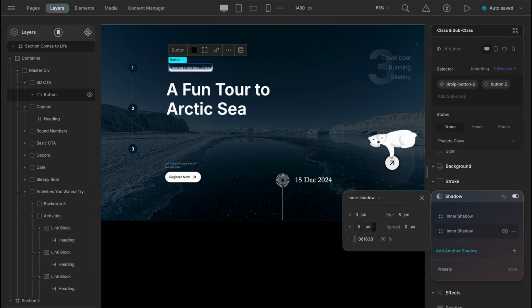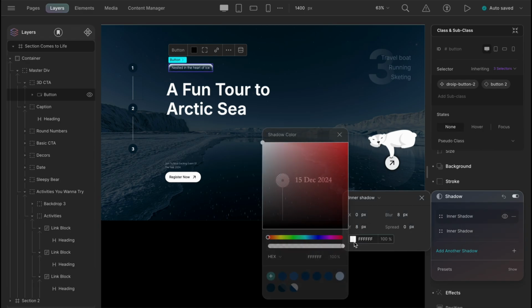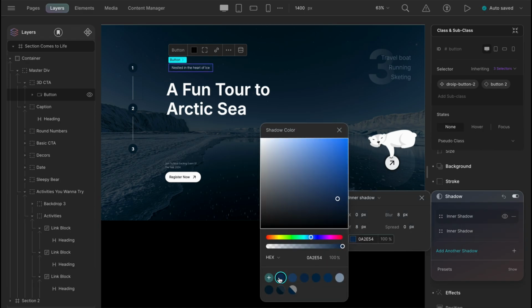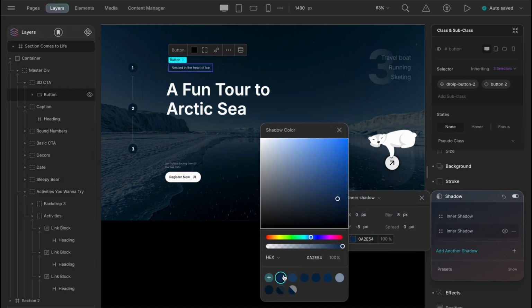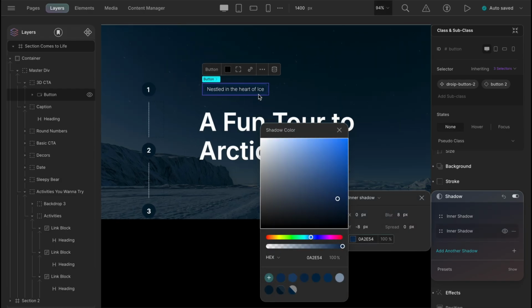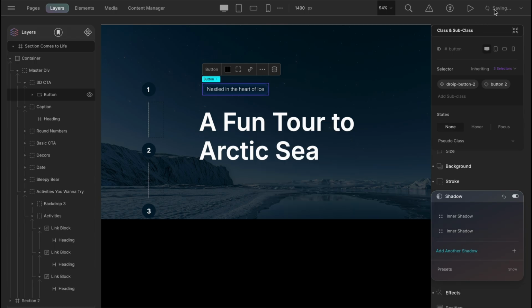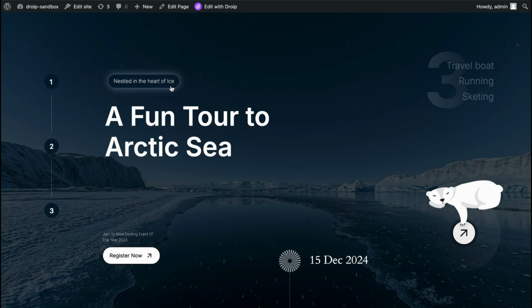And also, as we now know how it's adding that extra dimension to make the button have a 3D effect, we will change the color to something close to the button body. Let's have a closer look. That's fair enough. So fast forward, let's have the preview. And also let's see how it looked before. Did you see the difference? And it takes just a few clicks to make it happen.